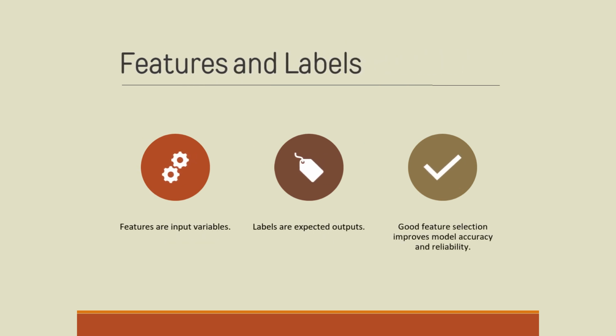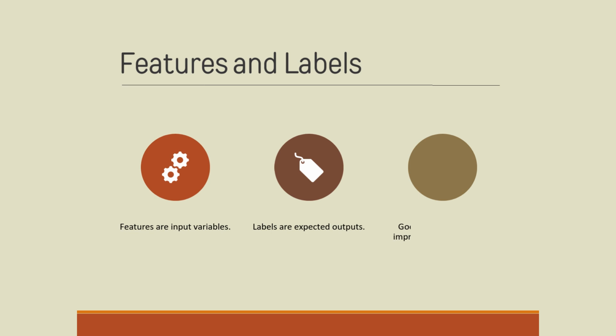Features and labels. Features are the input variables used by a machine learning model, while labels represent the expected output. Choosing meaningful features is critical, as they influence how well the model understands patterns. Feature selection and engineering are essential steps in building reliable models.